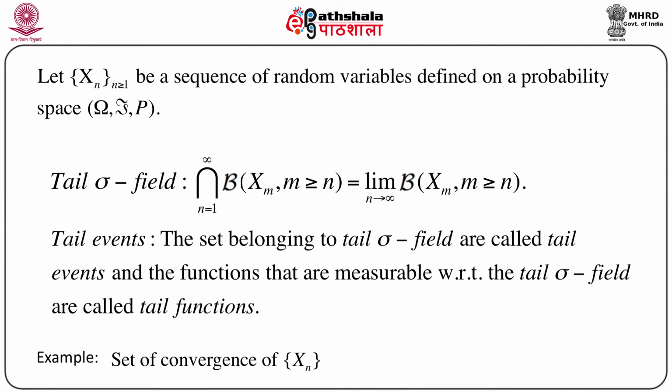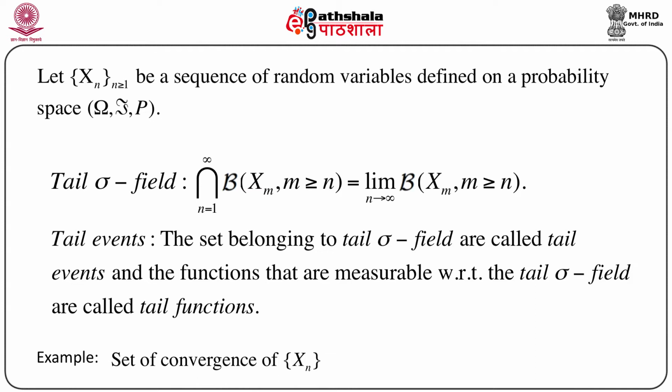As we know how to define the Borel sigma field generated by a random variable, let us consider the sequence of random variables X_m, where m is greater than or equal to n, and let script B be the sigma field generated by all such random variables, that is, X_n, X_{n+1} and so on.